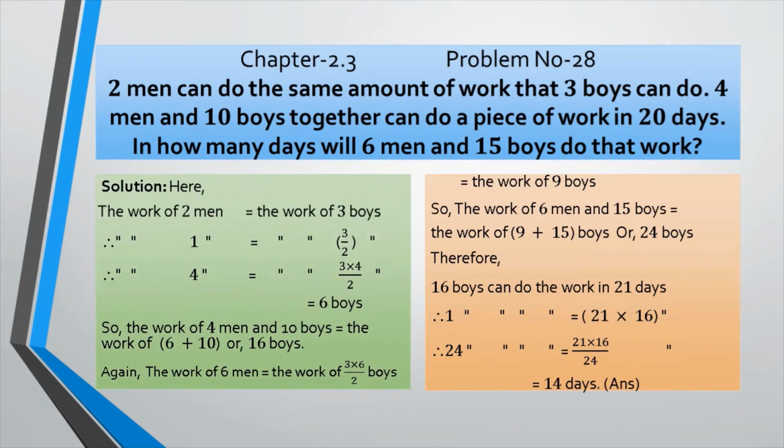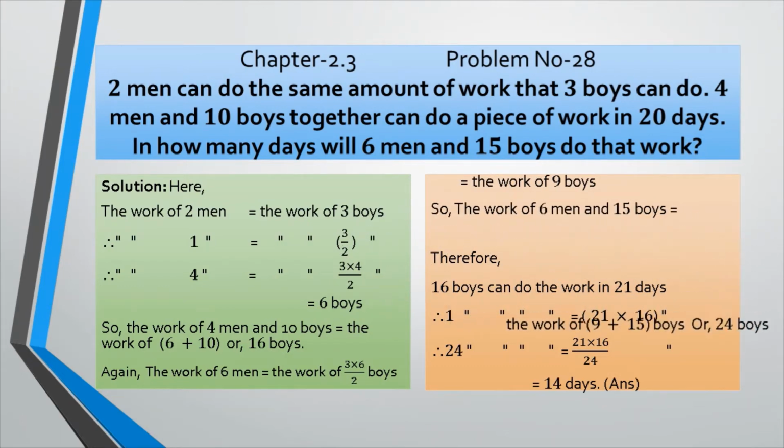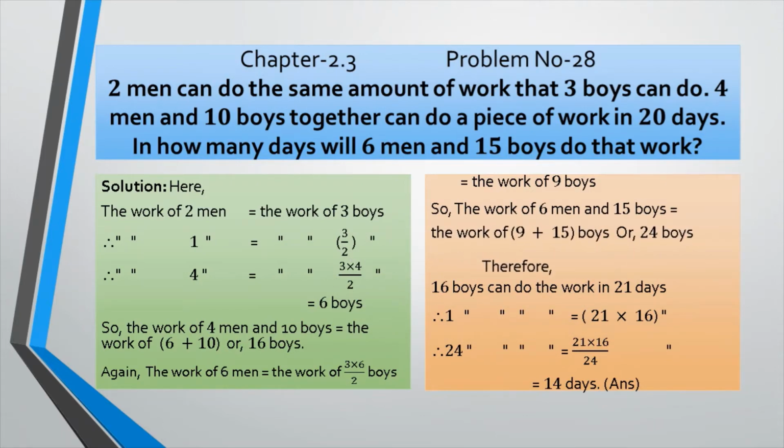Here the work of 2 men equals to the work of 3 boys. So we will find out the work of 1 man, 3 divided by 2, and after that 4 men, we will get 6 boys. Now, the work of 4 men and 10 boys equals to, instead of 4 men we can write down 6 plus 10, that is 16 boys. Again, the work of 6 men equals to the work of 3 multiplied by 6 divided by 2 boys, the work of 9 boys. So the work of 6 men and 15 boys equals to, instead of 6 men we can write down 9. 9 plus 15, that would be 24 boys.